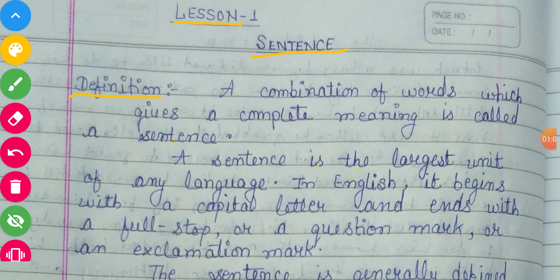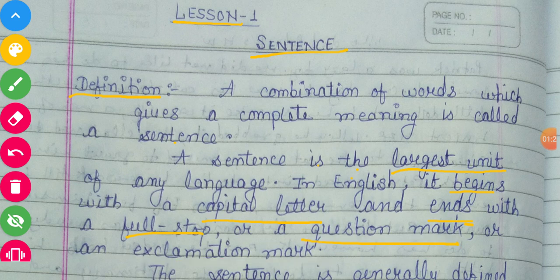Or a sentence is the largest unit of any language. In English, it begins with a capital letter and ends with a full stop or a question mark or an exclamation mark.